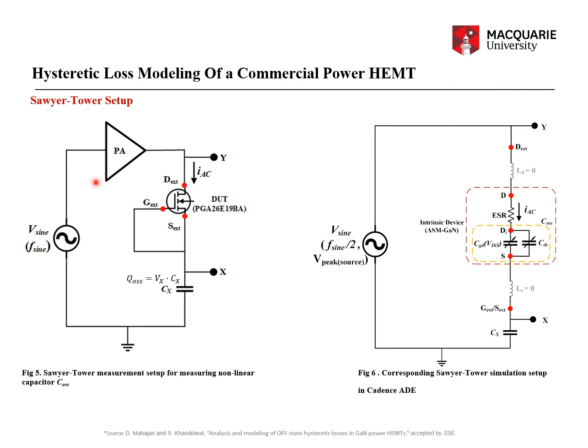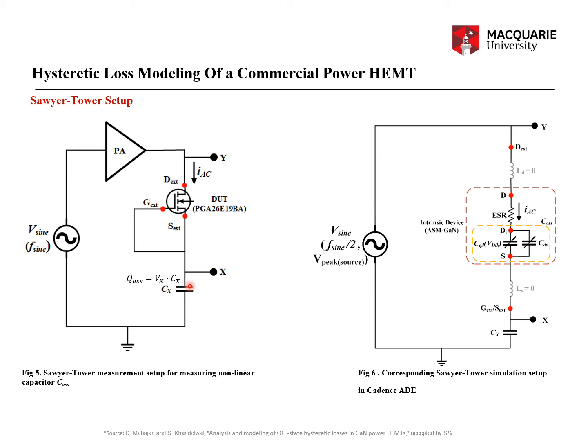And why am I saying the charge will be the same? Because if there are two capacitances in series, then the charge accumulated across each capacitance is the same, and in this case it is QoSS. So this explains the Sawyer-Tower setup in short.